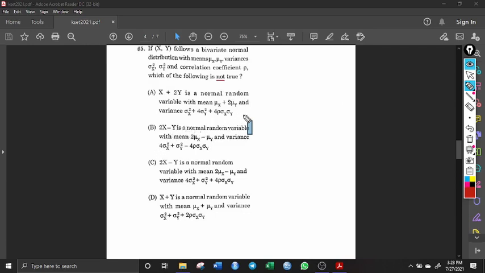We have a result that if x follows a multivariate normal distribution of dimension p, the mean vector is mu and the variance covariance matrix is sigma, then if you make a transformation A into x, this is again a normal distribution, with dimension q instead of p. What is q?